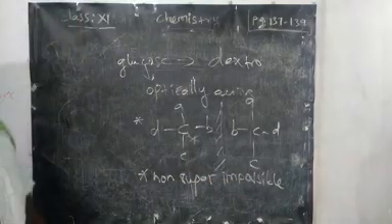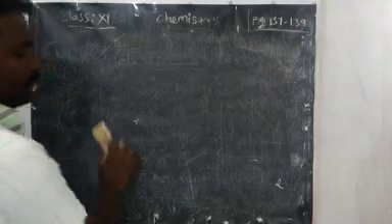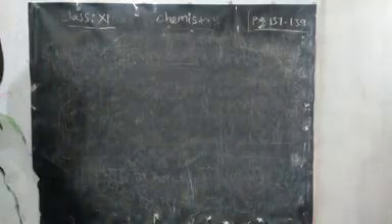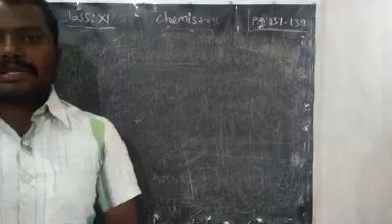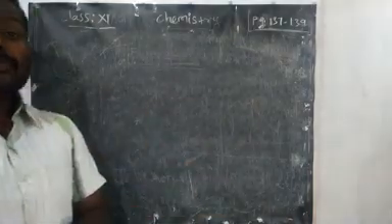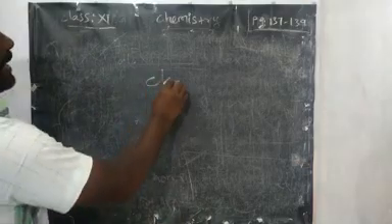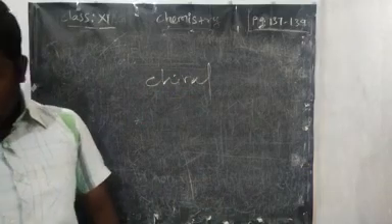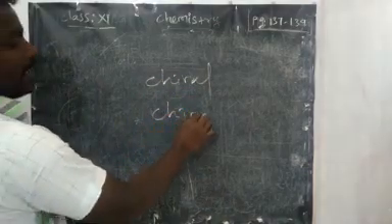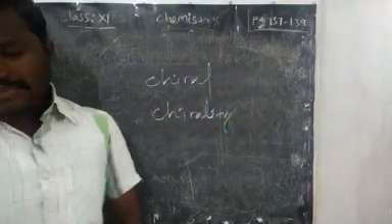One optically active compound should have two conditions: a chiral carbon and a non-superimposable mirror image. Compounds having these two conditions are called chiral compounds. This property is called chirality, or we can say dissymmetry.